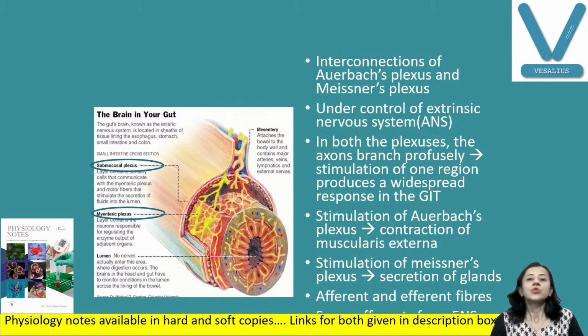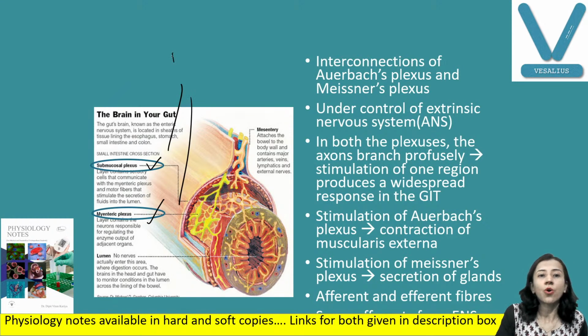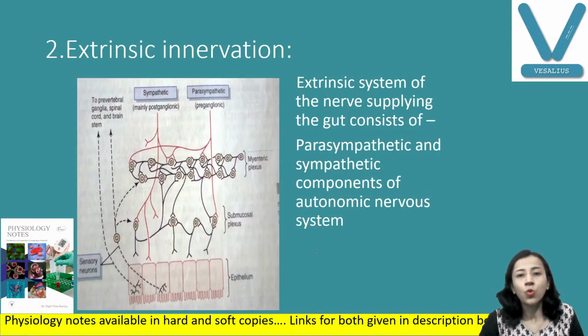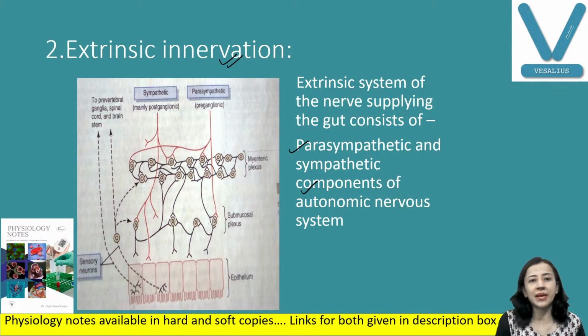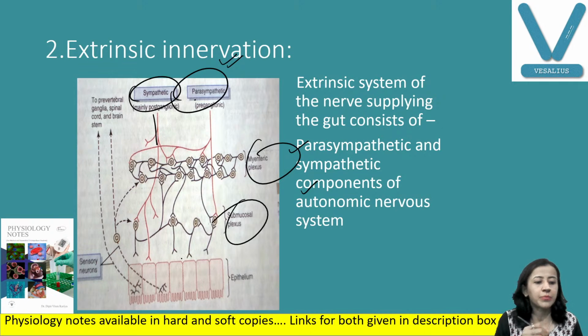Okay. Now, there is also interconnection between these two, Auerbach's plexus and Meissner's plexus, and both these plexuses are under control of the autonomic nervous system. This is known as the extrinsic system, the autonomic nervous system, which has two divisions: parasympathetic and sympathetic. So this we have discussed, Auerbach's plexus and Meissner's plexus. Now, what happens when this extrinsic nervous system is stimulated, parasympathetic and sympathetic? You can see here, sympathetic and parasympathetic innervate the myenteric and submucosal plexus.